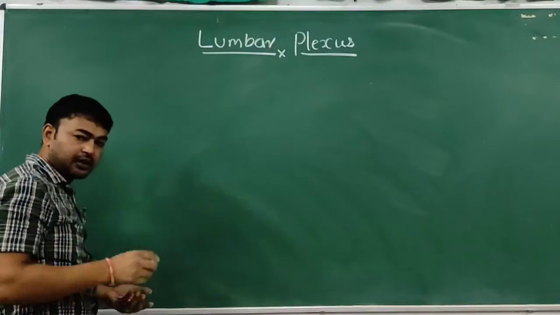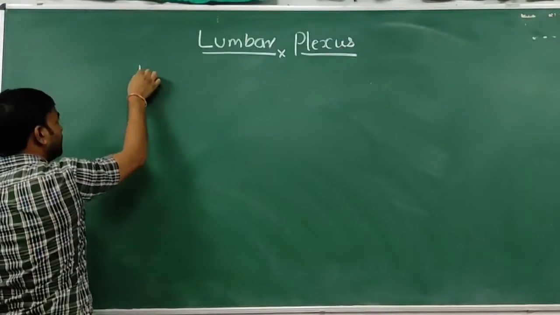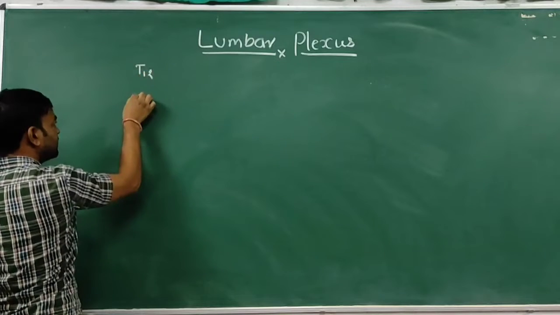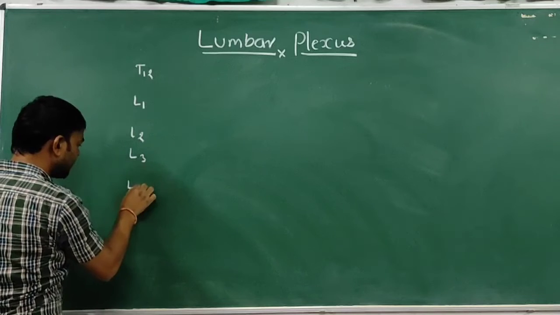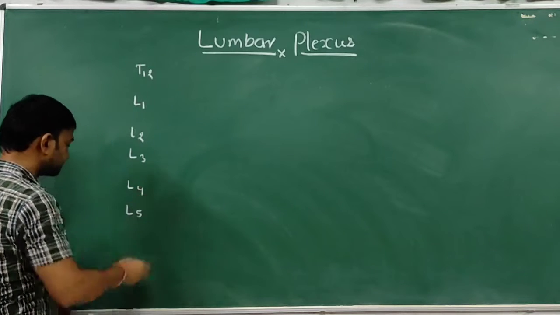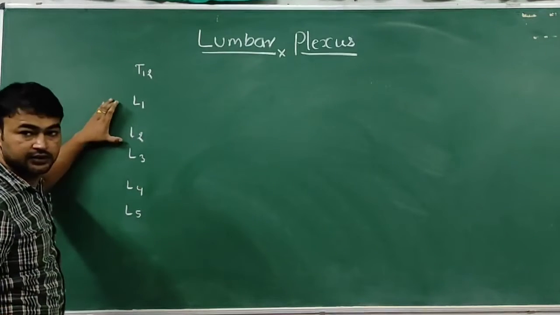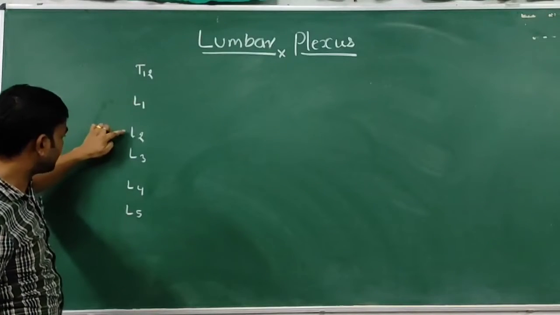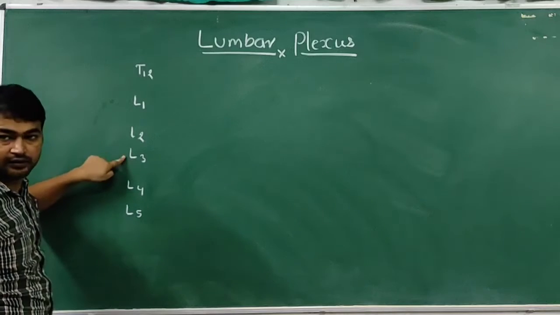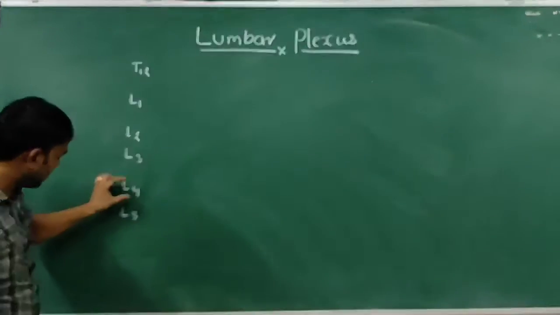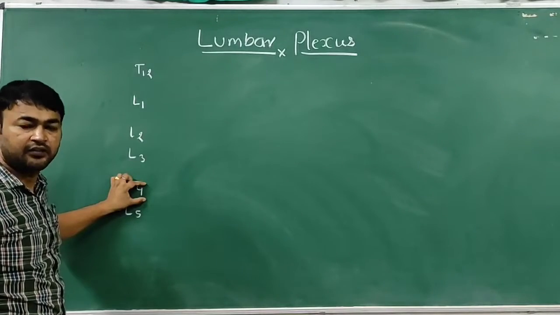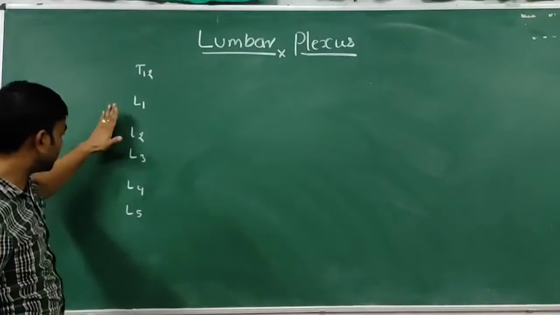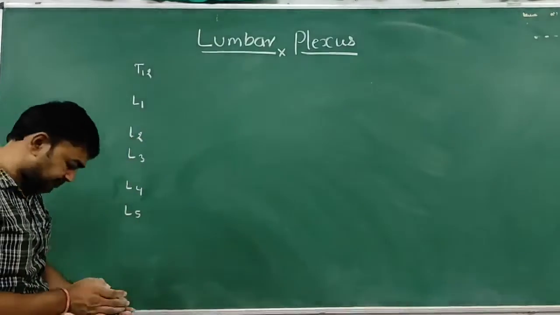Now the formation of the lumbar plexus. So this is lower T12, L1, L2, L3, L4 and L5. Mainly the lumbar plexus is formed by L1, L2, L3 and the upper larger part of the ventral rami of L4. So this is the formation of the lumbar plexus.